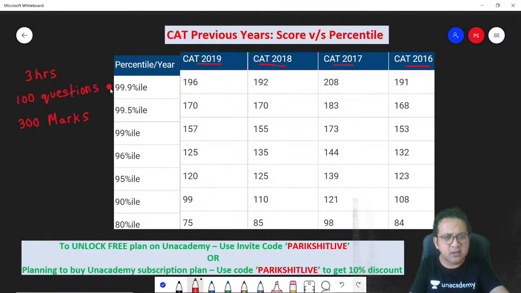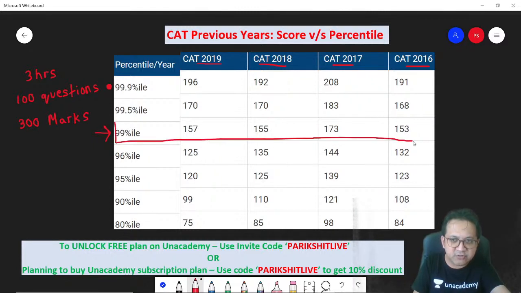Let's not look here. Obviously, if you are a 99.9 percentile, you are an all India topper. I would rather look at this section. This is your target, 99 percentile. So let's look at this section, and this is where you need to concentrate. Obviously, if you can score more than this, better it is.